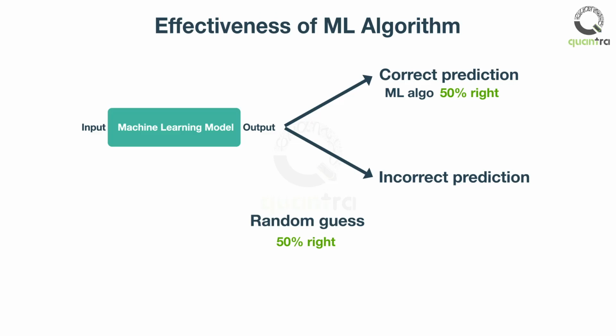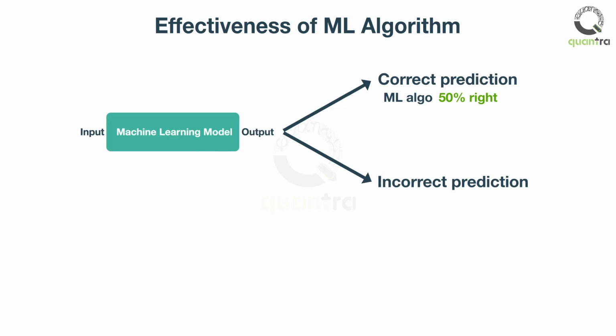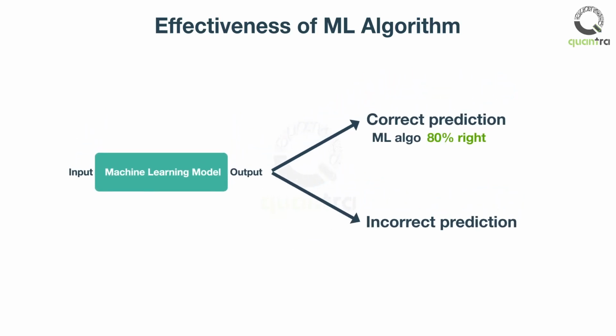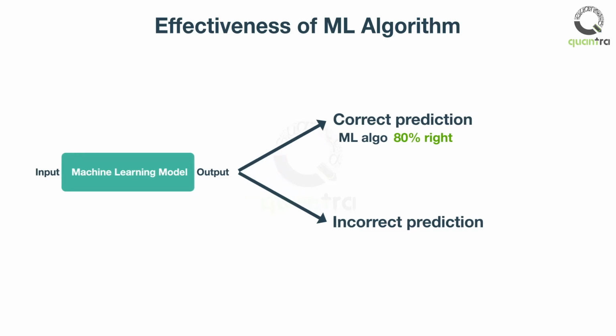On the other hand, if the ML model was right 8 out of 10 times, then it is right 80% of the times. And we can say that it is indeed able to find some patterns to map the input to output and not random. In technical jargon, this score of 80% is called accuracy.